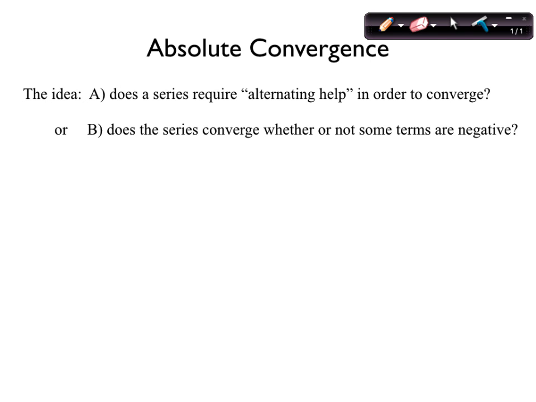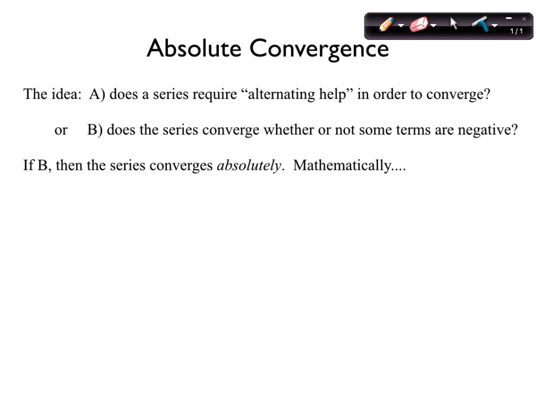Okay, so in case B there, we say the series converges absolutely. We say the series converges absolutely if it converges whether or not the terms alternate. Doesn't matter if the terms alternate. It'll still converge if they don't alternate. That's called absolute convergence.